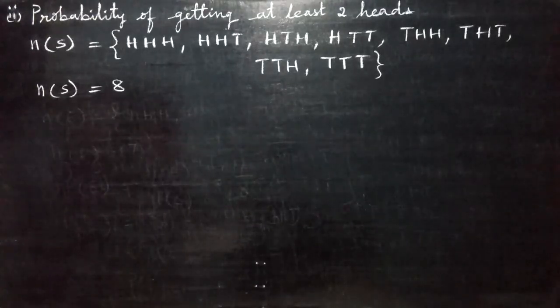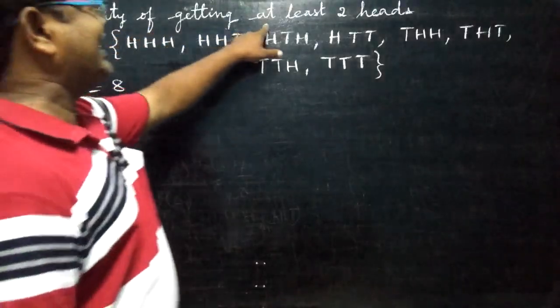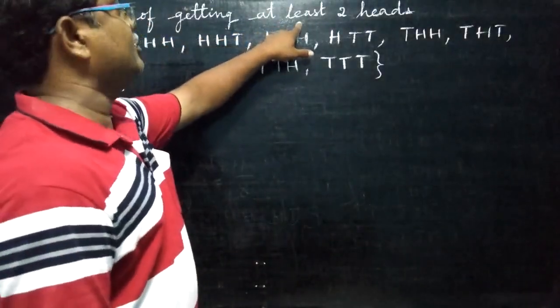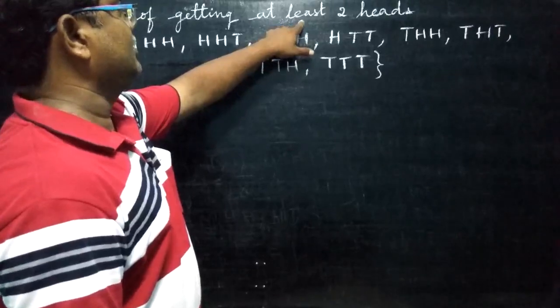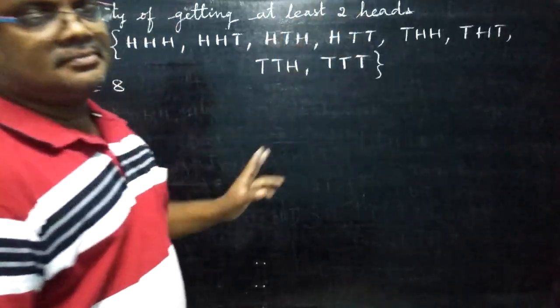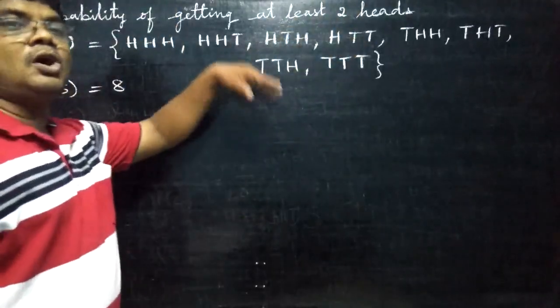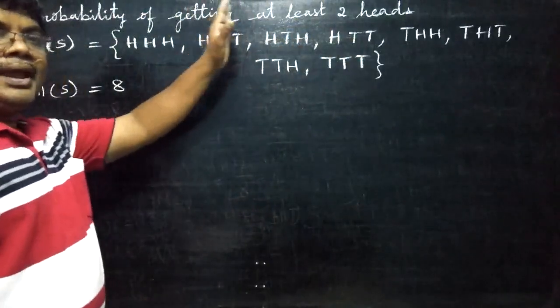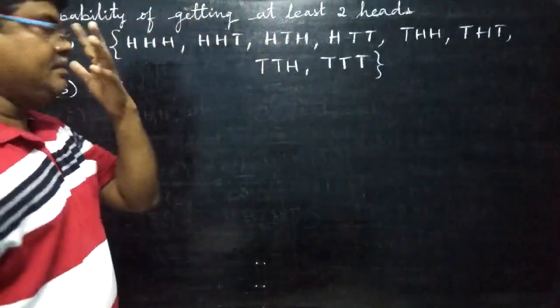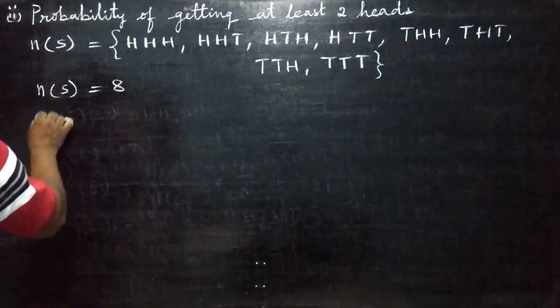Now second bit. Probability of getting at least. Before we did at most in the previous problem. Now at least 2 heads means minimum 2 heads and 2 or more than. Before, at most means more or less. Keep in mind. Now here, what is the event?